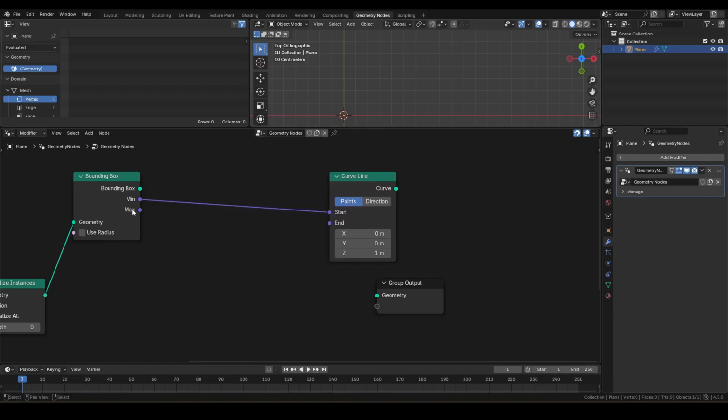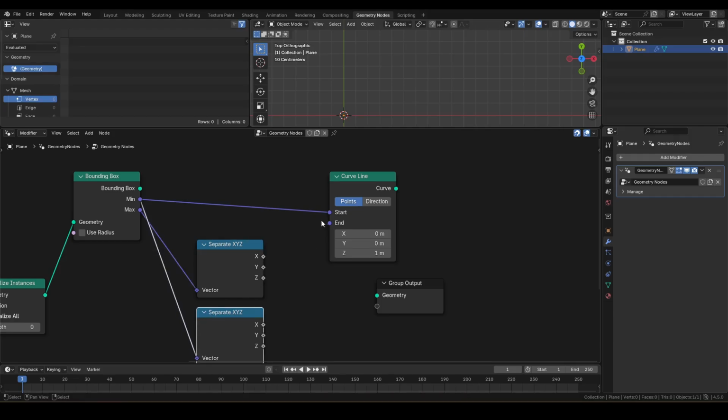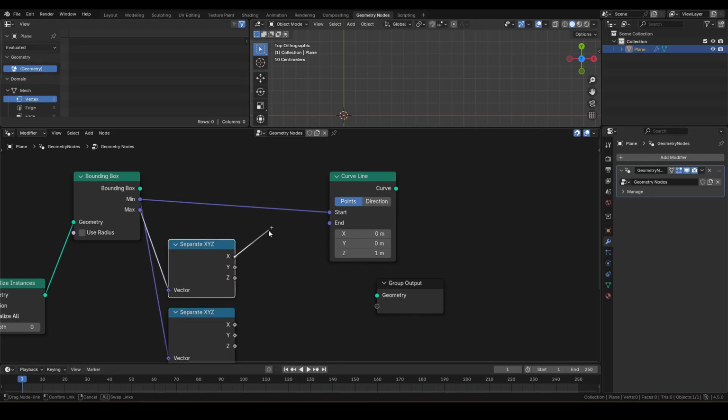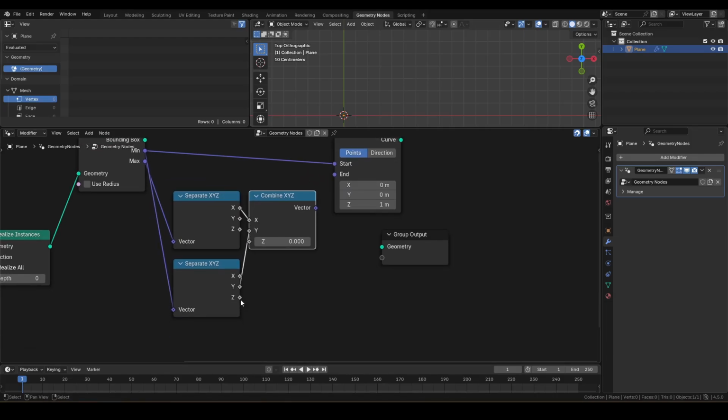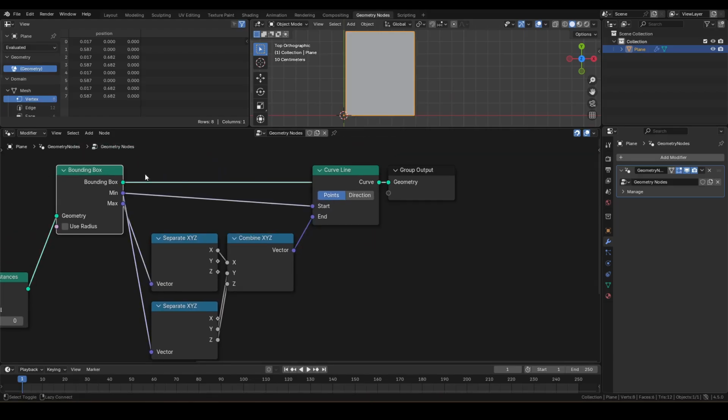We want to place the end position on bounding box bottom right corner, so pull out a separate XYZ from max and min. Then combine max x, min y, and min z as a vector and connect to end. We should now have a curved line along the bottom bounding box edge.